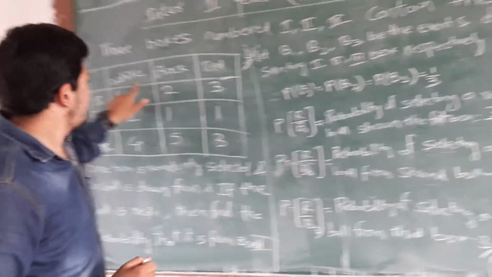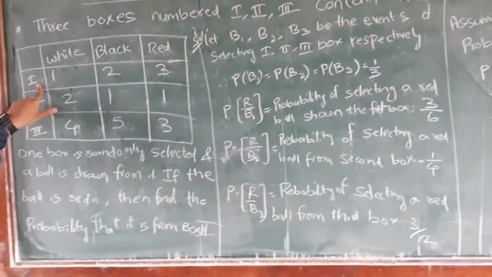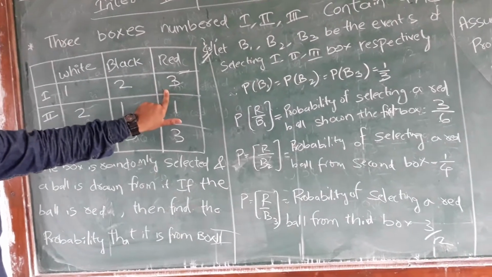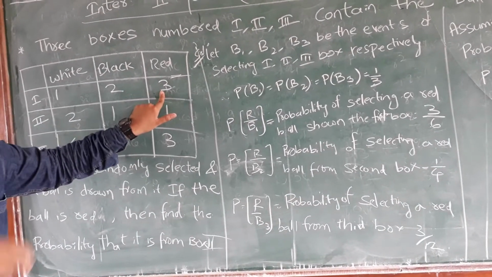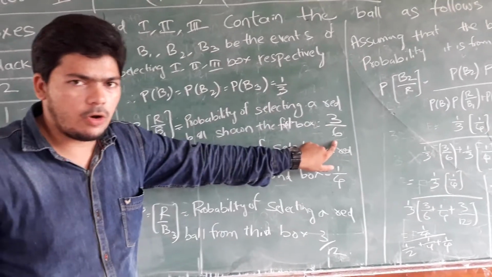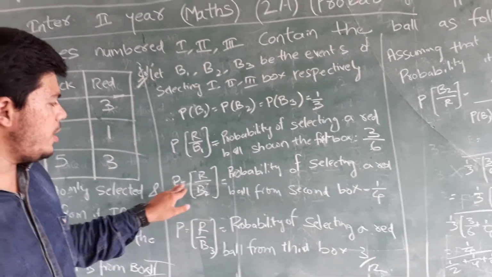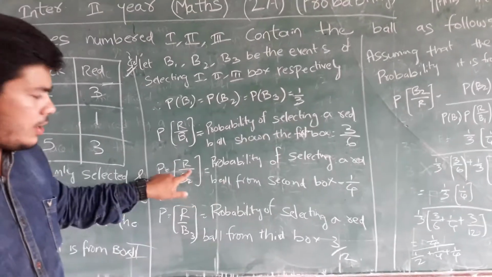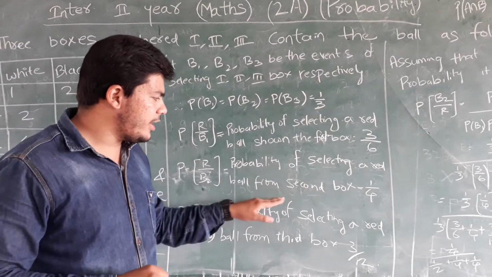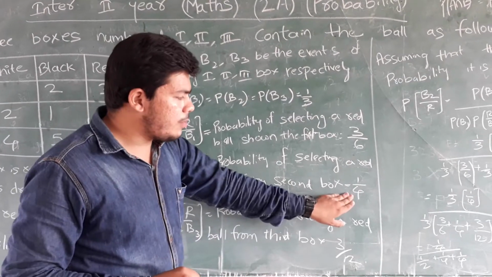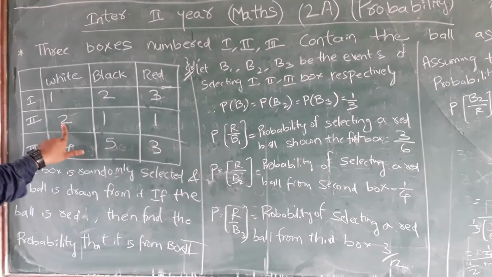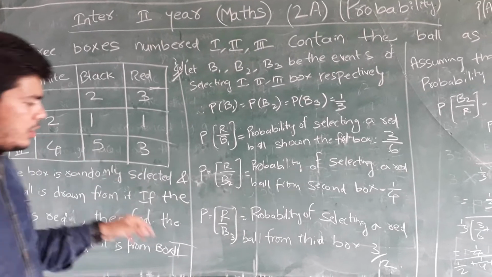In the first bag, how many balls are there completely? 1, 2, 3, 4, 5, 6, that is 6. And how many red balls? Only 3. So 3 by 6. In the same way, probability of R by B2, selecting a red ball from the second box, is 1 by 4: 1 red ball out of 4.